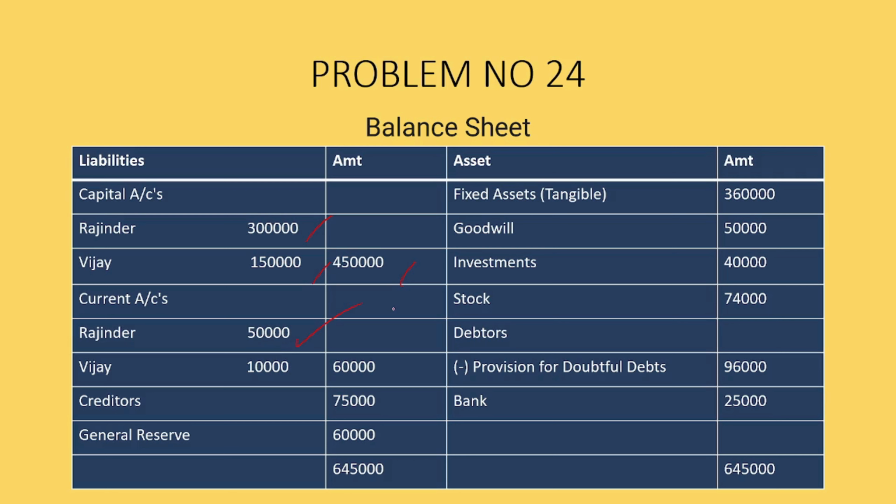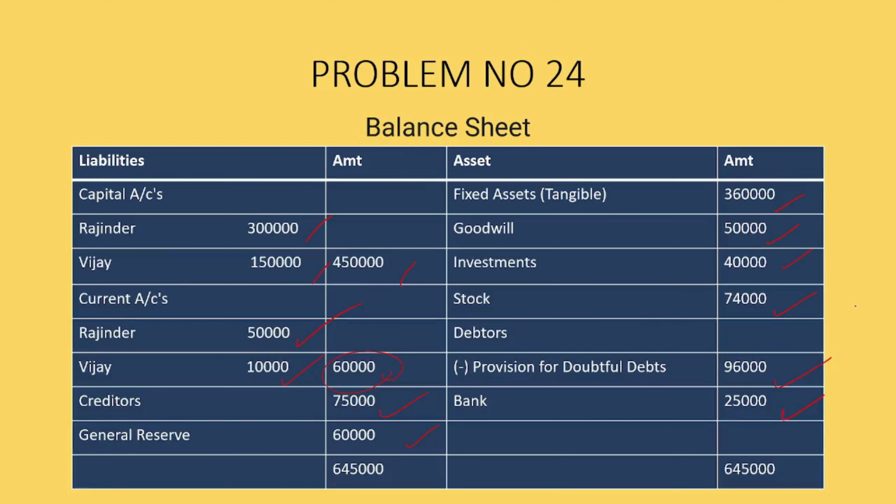The current account: Rajinder is 50,000, Vijay is 10,000, a total of 60,000. Creditors 75,000. General reserve 60,000. Fixed assets, goodwill, investment, stock, debtors minus the provision for doubtful debts, and bank. The values are given over here.